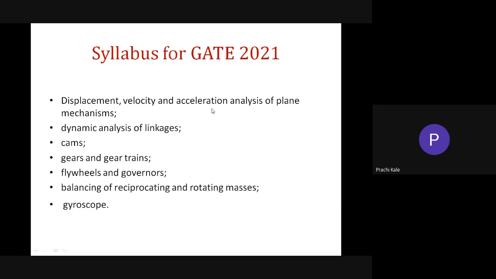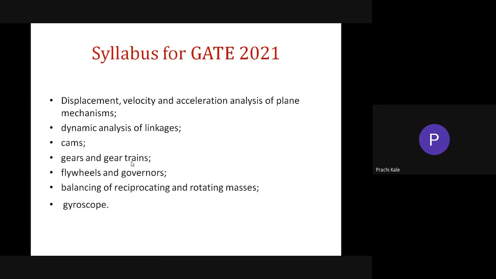Is this fine? What do you suggest? Just reply to me. We will go for the revision first, and we will make these topics clear. And then we will go for the gear trains and cams. By that time in the class also we will start with these topics. So it will be simultaneous, we will complete the GATE syllabus in the class, and whatever your university syllabus also in the class. Is this fine? Just give some reply. Okay, good, Chaitanya.